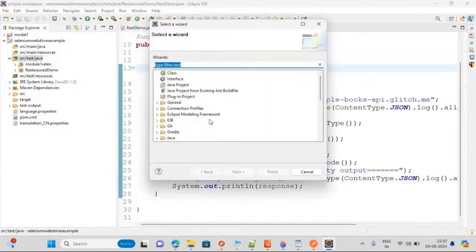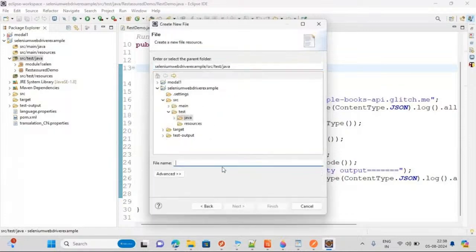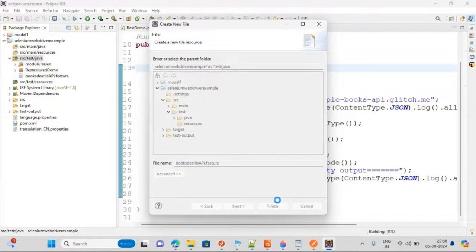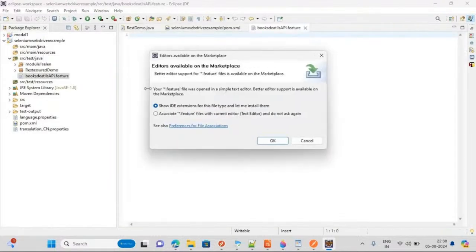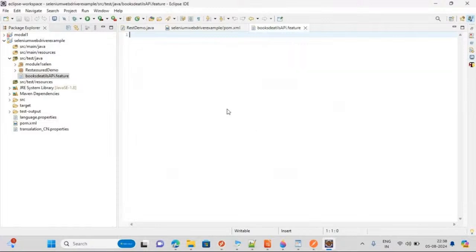Very long back I used this tool, Eclipse. Now everyone is using IntelliJ. Okay, file. So next here, let's say I am writing the login API or books details API, right? Dot feature. So the Cucumber plugin, I don't know if I have it or not. I am not sure. So here, see, it's asking to install this Cucumber plugin from the marketplace. Okay, we will install, that's fine.